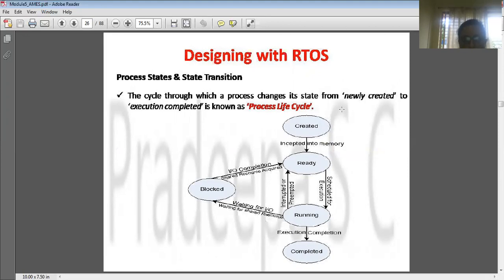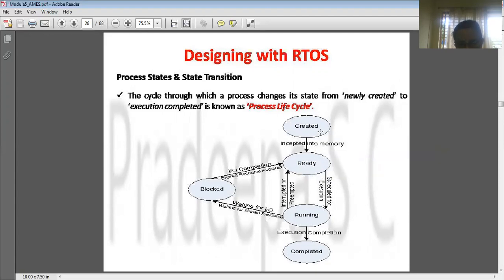We will explain this process life cycle with an example. Suppose you have written a program to add two numbers and print the result on the screen, right? First you write a program in C and store it. You create that program, so it is in the created state. Next, after that you save it. For execution, the CPU has to take the program from the memory.